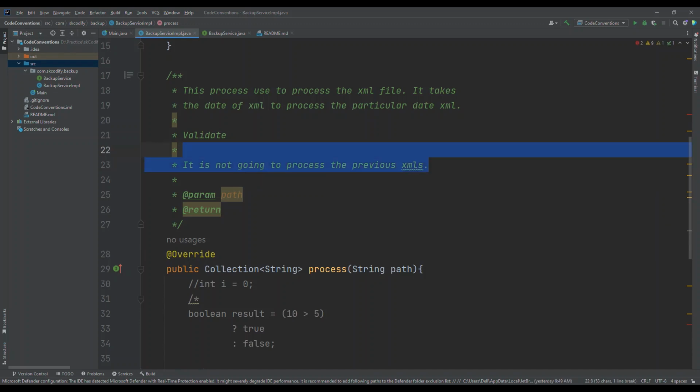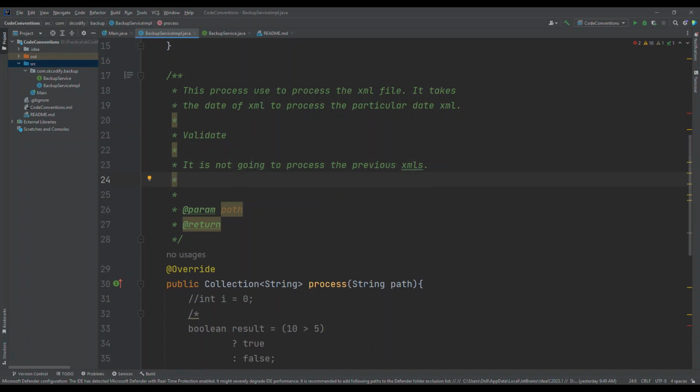So this kind of clear information is going to help when there are some improvements or modifications to be done. We can also provide what date format is supported, like what the input date format should be. Yes, that's important, and I should have mentioned it at the very beginning.